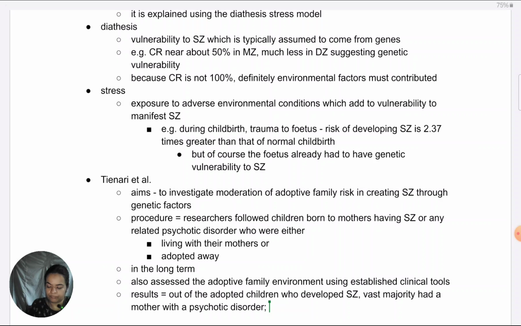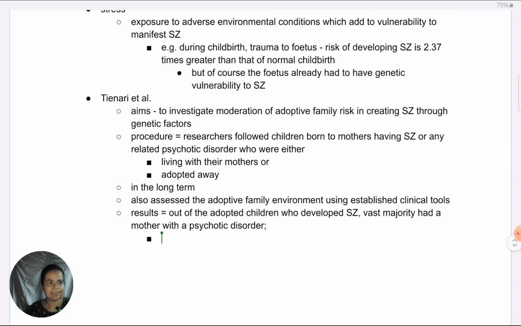And very, very importantly, one more result which they found is, because this is about diathesis stress after all, it's not just about the mother having schizophrenia. If the adoptive family's environment was also stressful, in that case, that risk was much higher, meaning that in these 11 children, like 14 had developed schizophrenia, as we saw, in these 11, the adoptive family environment was very stressful, as they had assessed. So we can say amongst these children, adoptive family stress was assessed to be very high.